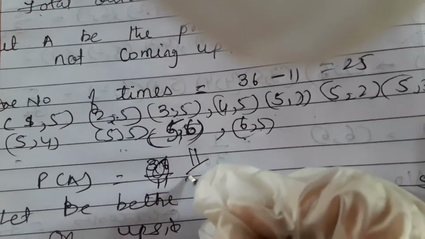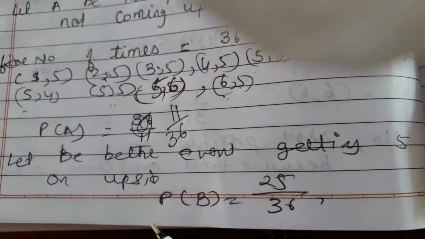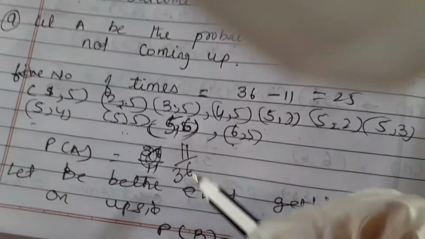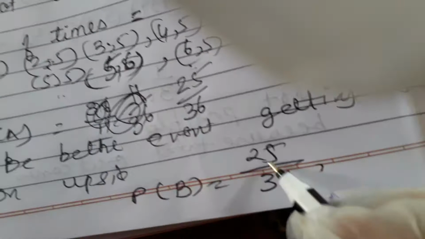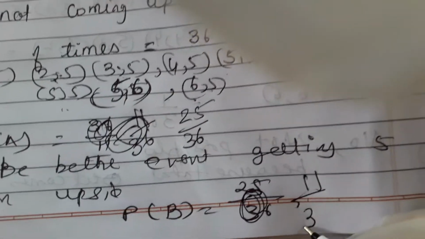So P of A is equal to 25 upon 36. Next, what is asked in the second part? 5 will come upside. I have already seen in how many cases 5 is coming up: 11 cases. So here it is 11 upon 36.